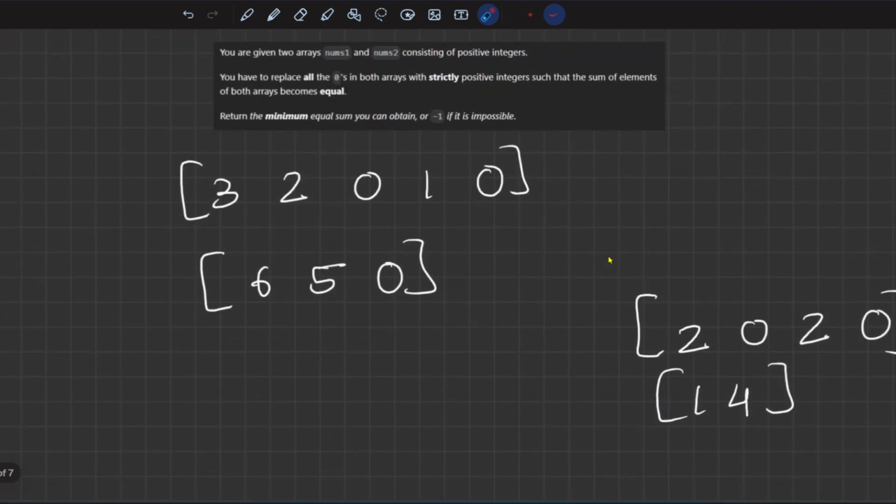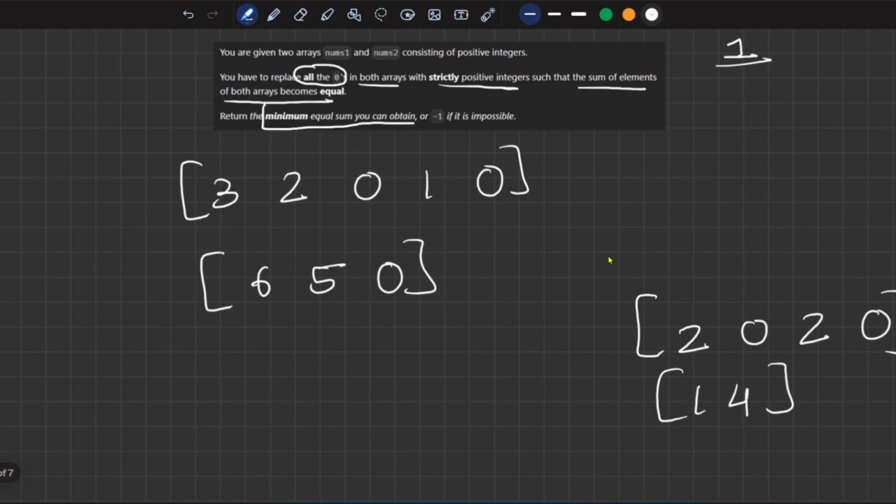And the question states that you are given two arrays nums1, nums2 consisting of positive integers only. You have to replace all the zeros. Please remember this, we have to replace all the zeros in both arrays with strictly positive numbers. So we can place only positive numbers. So minimum value that we can place is 1, such that the sum of elements of both arrays become equal. Okay, and return minimum sum you can obtain, or return -1.